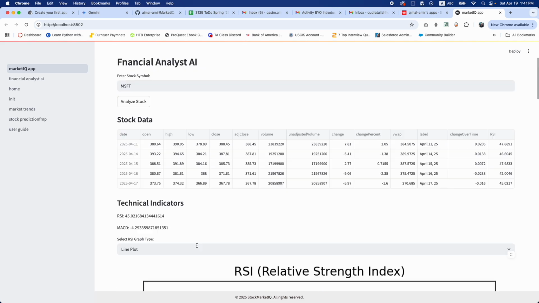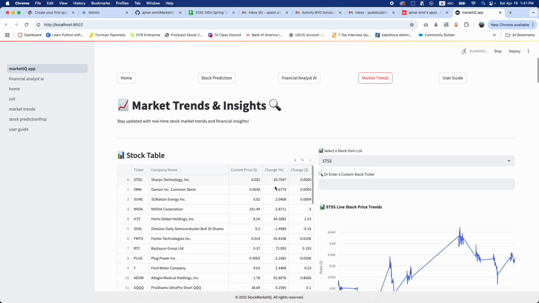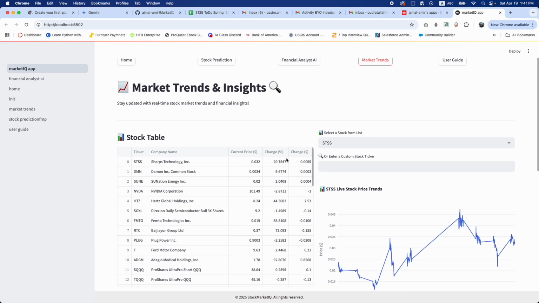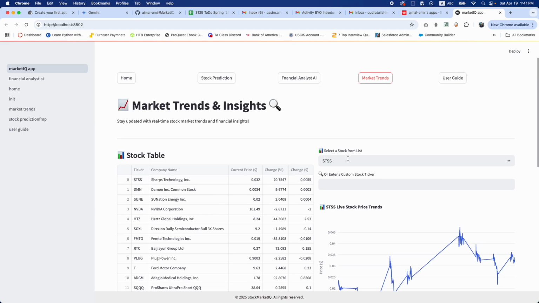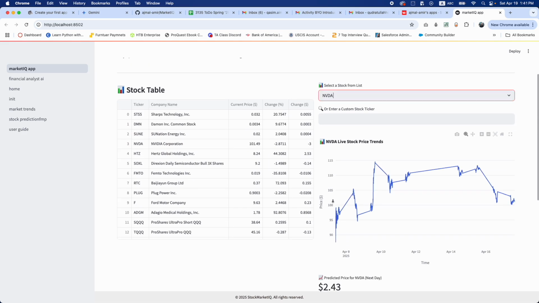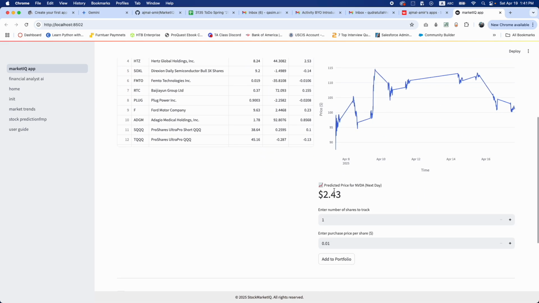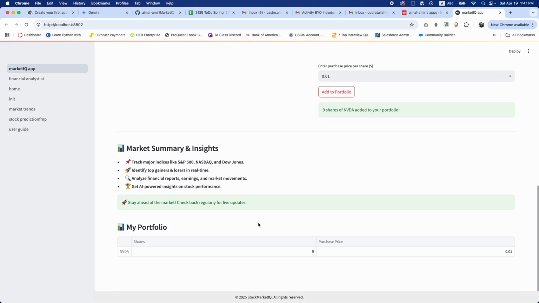Then we have our market trend, which shows the trends of the current market. It's live, so you can change between companies up and down. There's an AI-predicted price that will go higher or lower. Then we can add a number of stocks and follow how everything performs. So add to our portfolio, and then it will give us a portfolio.